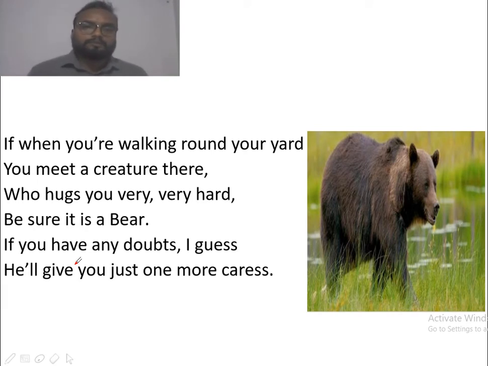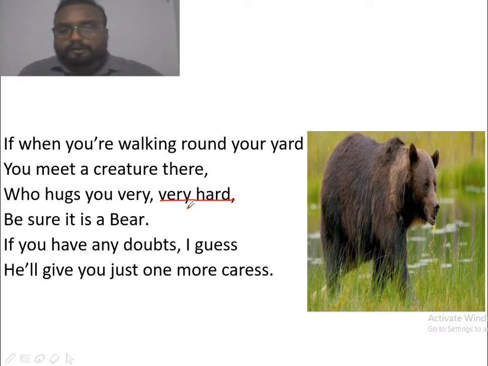Suppose you are walking around a yard and you meet a creature who gives you a hug, embrace, and that too a very hard one. It will hold you very hard. Be sure it is a bear. So the feature of the bear, that it will give you a very hard hug, is being given.